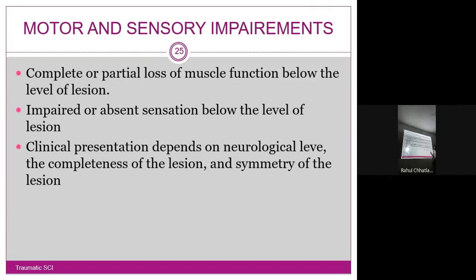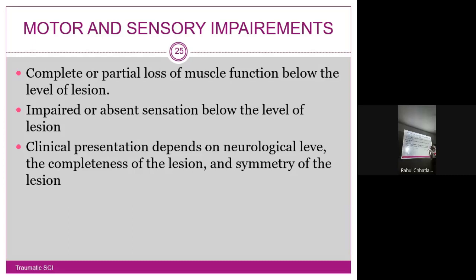Second, neurological level. It might affect T4, it might affect L2 level, it might affect C3 level. So what is more severe? C3 level compared to T1, compared to L2. Yes. So depending on the site of the lesion. Also completeness. We talked about complete and incomplete lesion. So all three of these are together important to know what will be the prognosis and what will be the signs and symptoms.